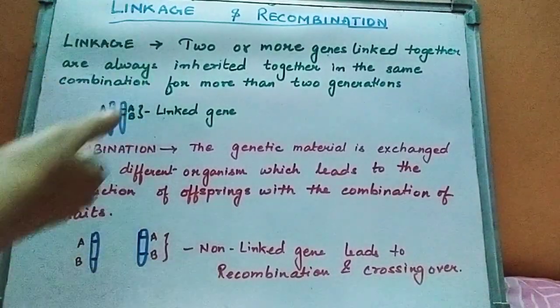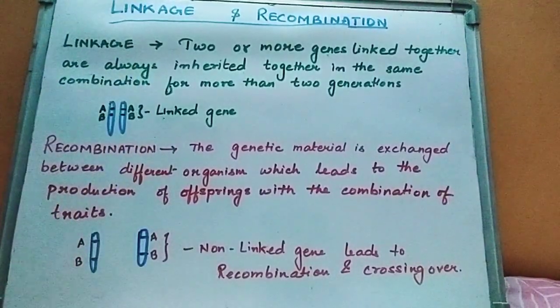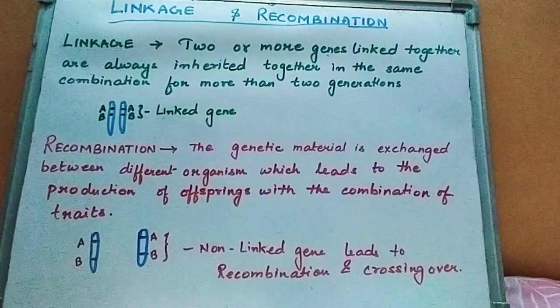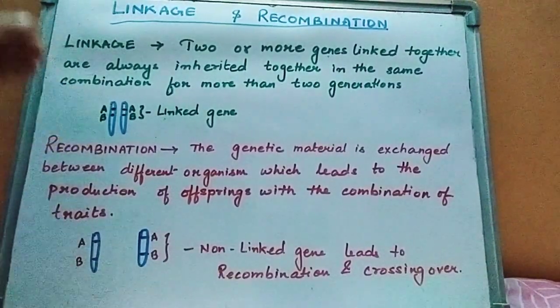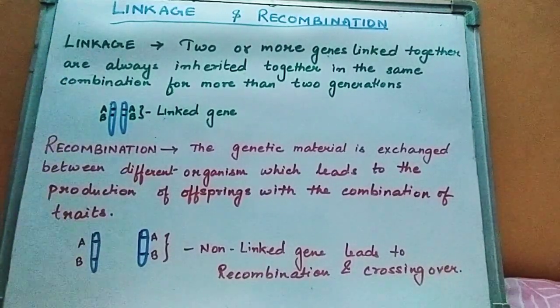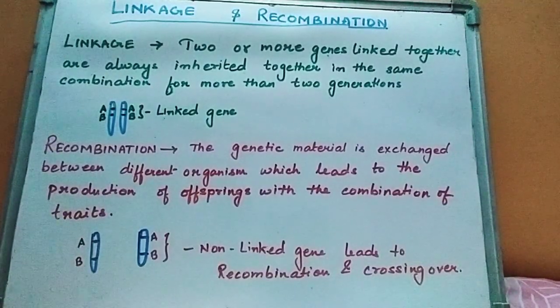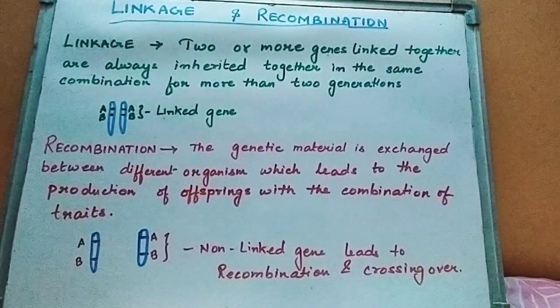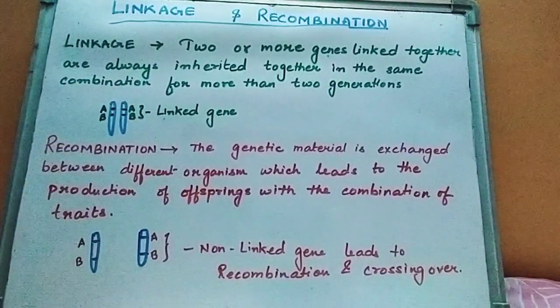If genes are associated or linked together, or very closely located on a chromosome, they are called linked genes. And if the distance between the 2 genes is more, or they are far apart from each other, they are completely non-linked, that is, they are not linked genes. So the chances of recombination or crossing over increase in non-linked genes.